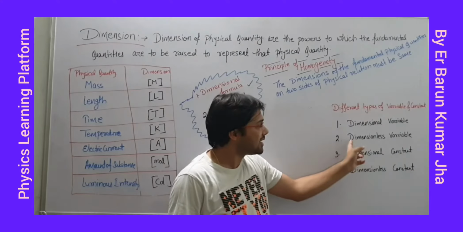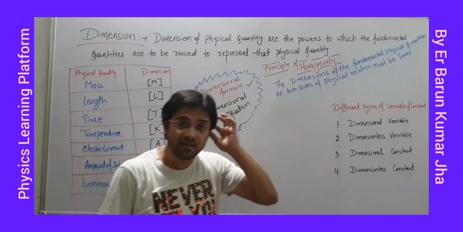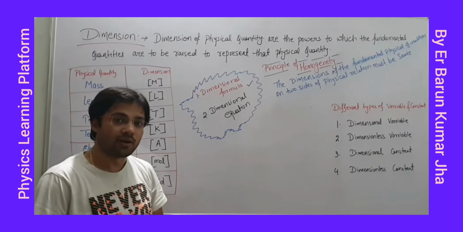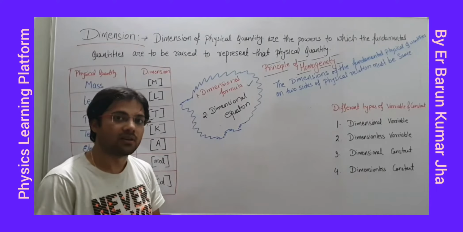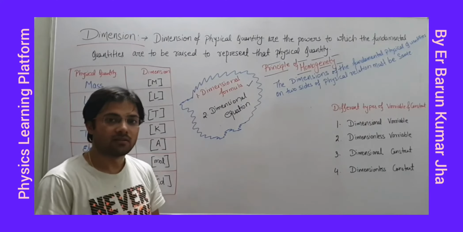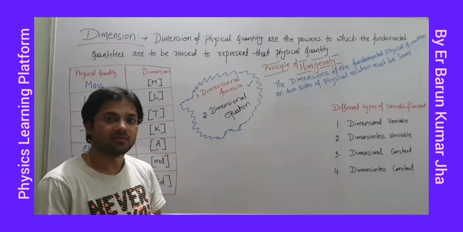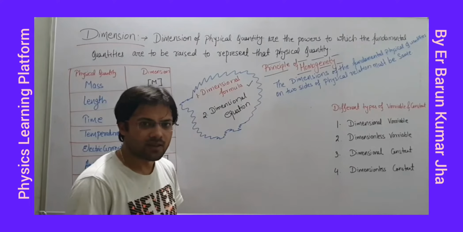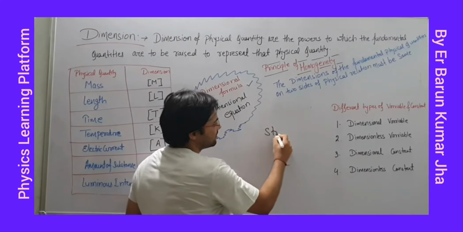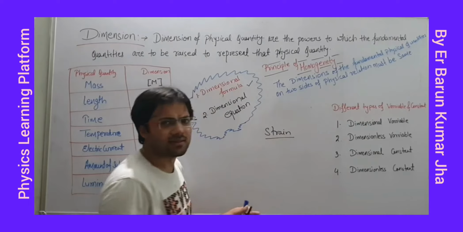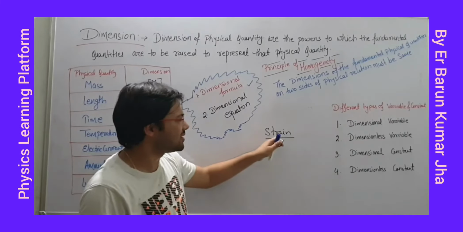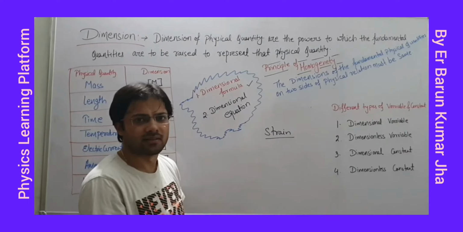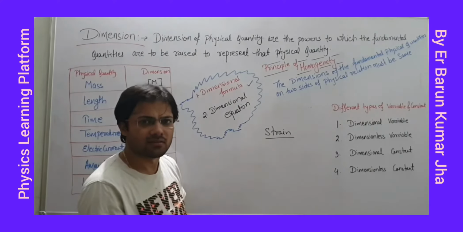Fine. Next, dimensionless variable. Can you think of those physical quantities which are variable but dimensionless? Yes, there are, like relative density. This is a ratio. Strain. Fine. This is again dimensionless because strain is change in configuration by original configuration, means change in length by length.